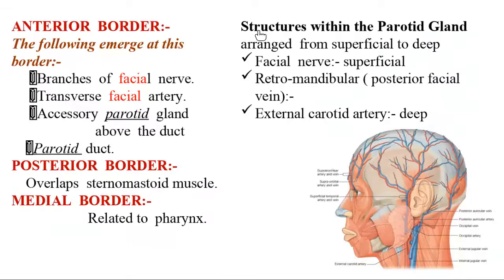What are the structures within the parotid gland? Within means the structures going inside the parotid gland. So what is there inside? The facial nerve goes inside here and comes outside here. And then the retromandibular vein and the external carotid artery go inside the parotid gland. See here, this is the external carotid artery going, and then the vein, the blue colored structure, the retromandibular vein.